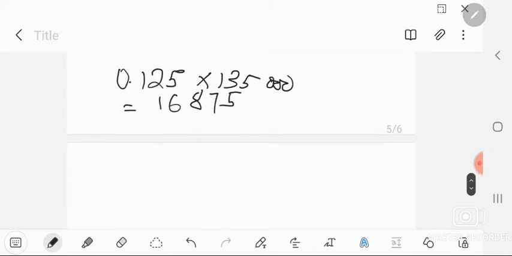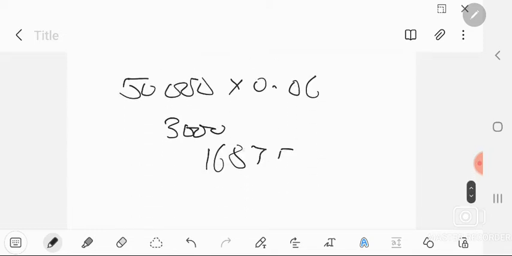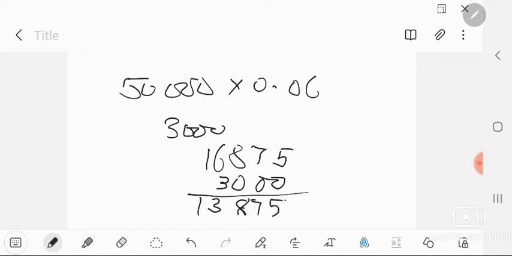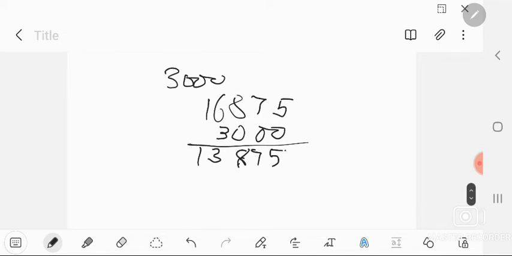Now you're going to be paying interest on your portion, which is 6% of this. It should be about 3,000. So you take your earnings, 16,875, and remove the interest you will be paying off. This gives you 13,875. That 13,875 will be your net benefit in this company.